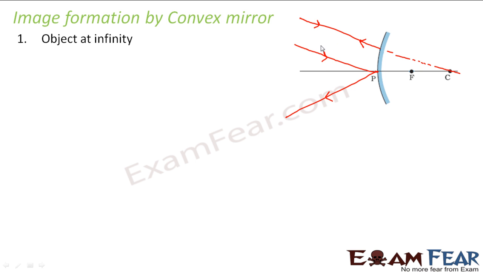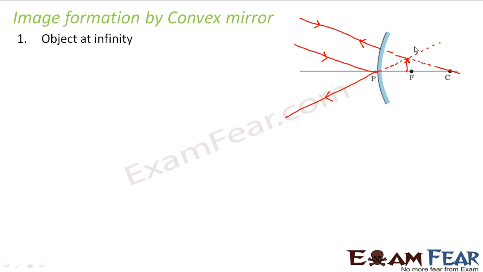So what do you see? These are the reflected rays. This is my reflected ray and this is my reflected ray. So do you think there is any possibility that these rays will meet up anywhere? No. But if we extrapolate it in the backward direction, they appear to meet at some point. So that means they appear to meet at some point if we extrapolate it.